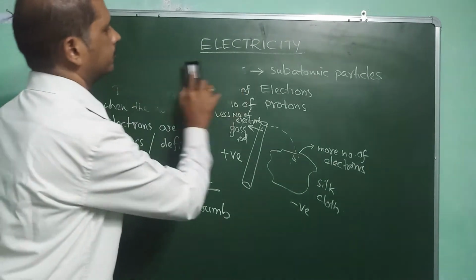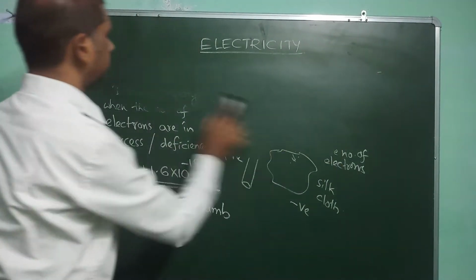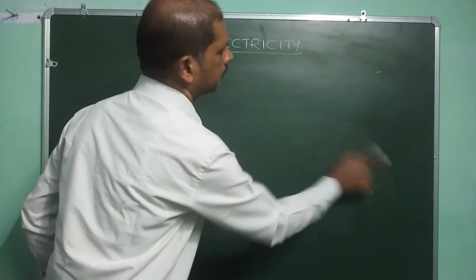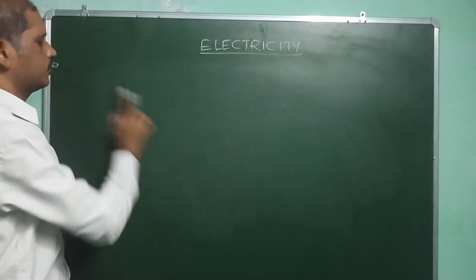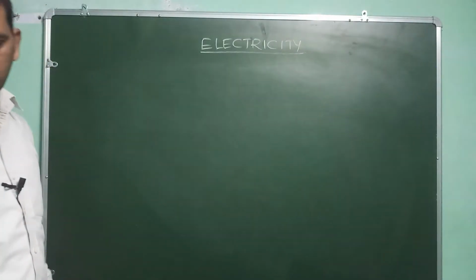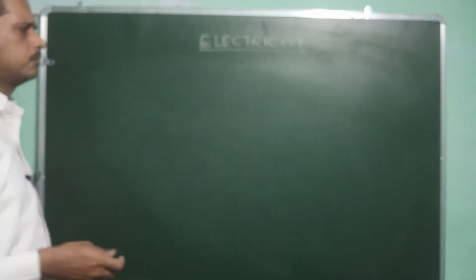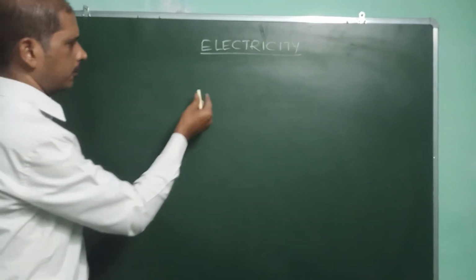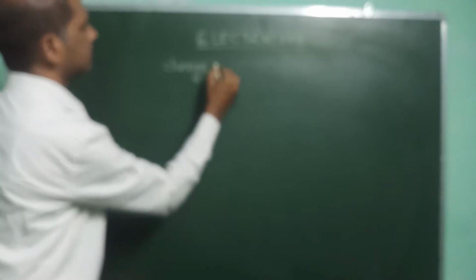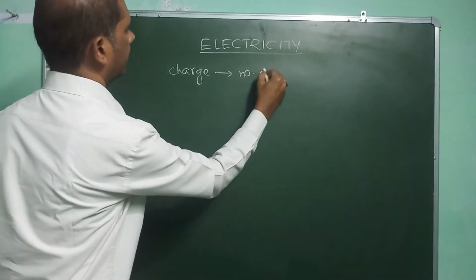For example, consider 1 coulomb of charge. Charge is nothing but a number of electrons.